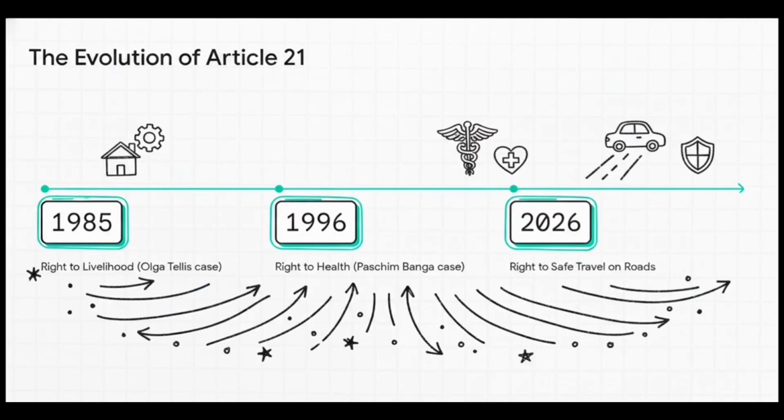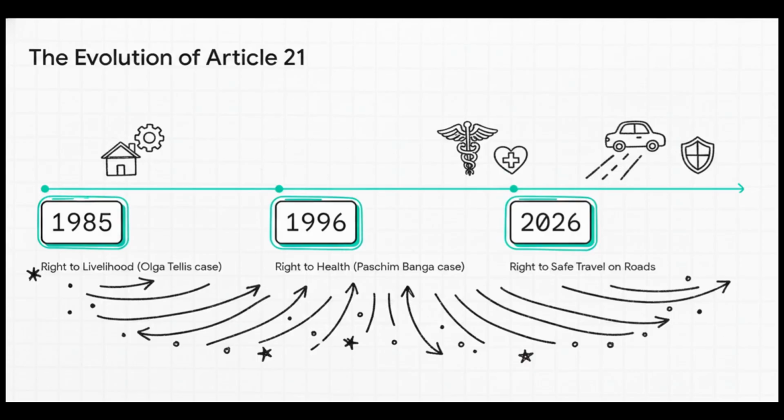Just look at this timeline. It perfectly shows how our Constitution is a living, breathing document. I mean, check out this journey, from the right to livelihood back in '85, to the right to health in '96, and now, the right to safe travel. Each of these judgments expands what life actually means under Article 21. It shows how the judiciary is responding to what society needs right now.